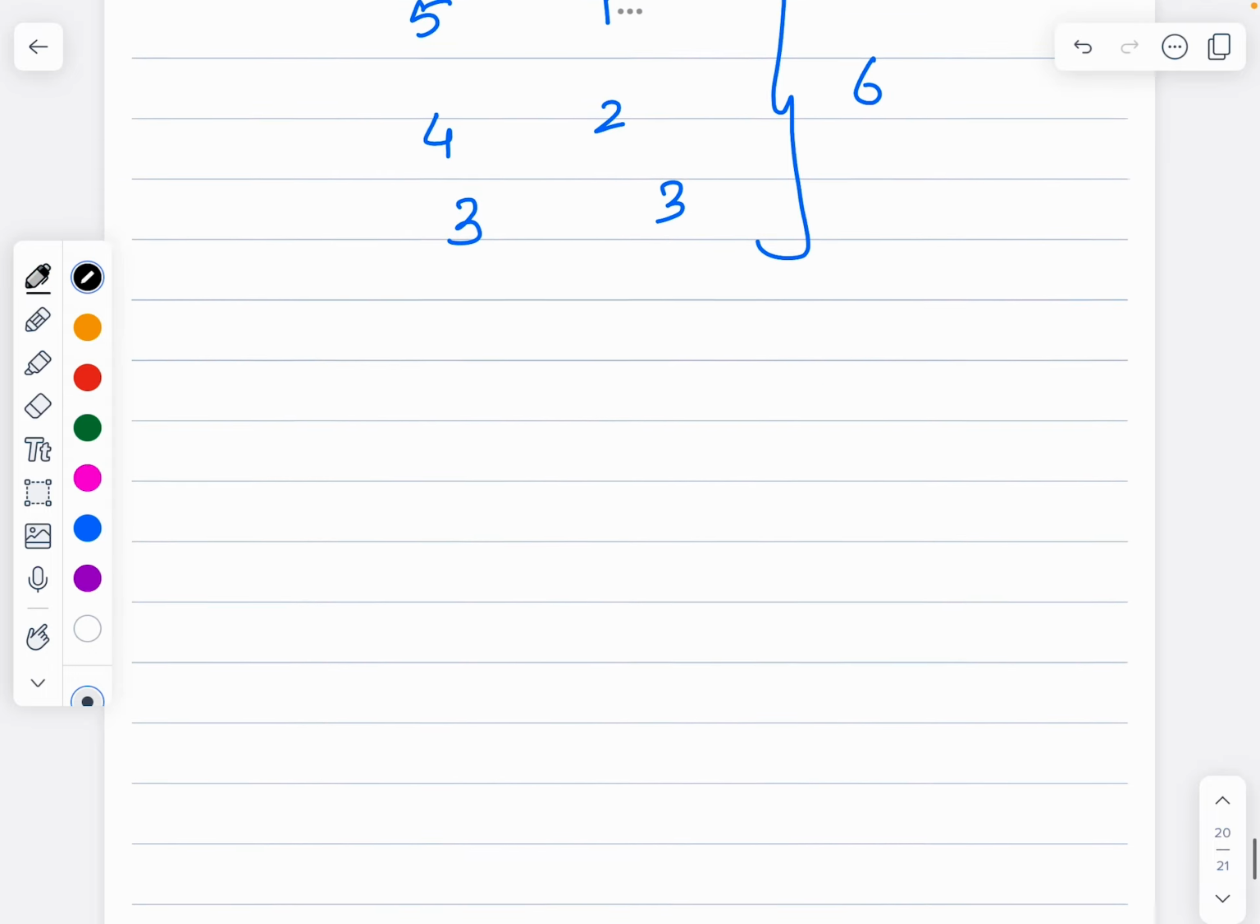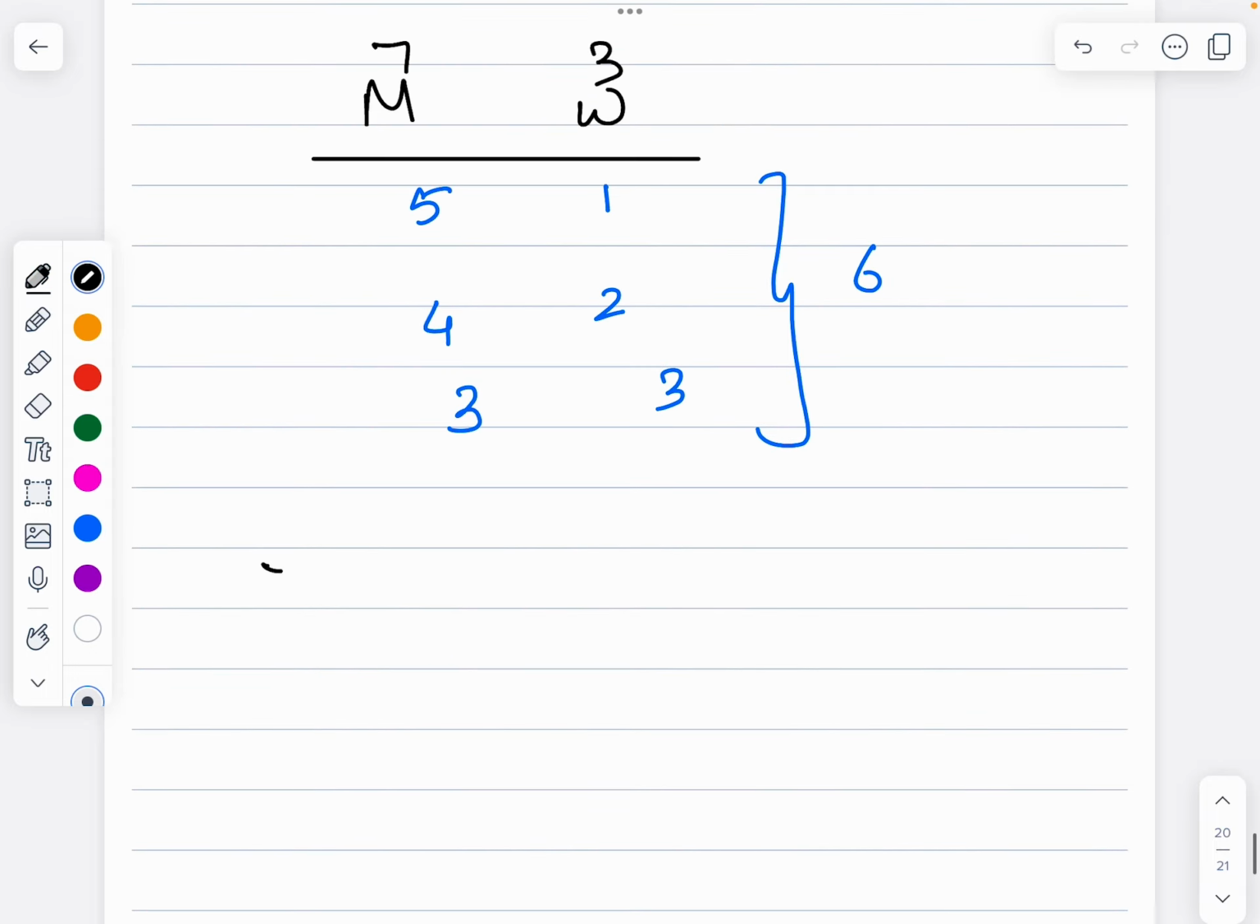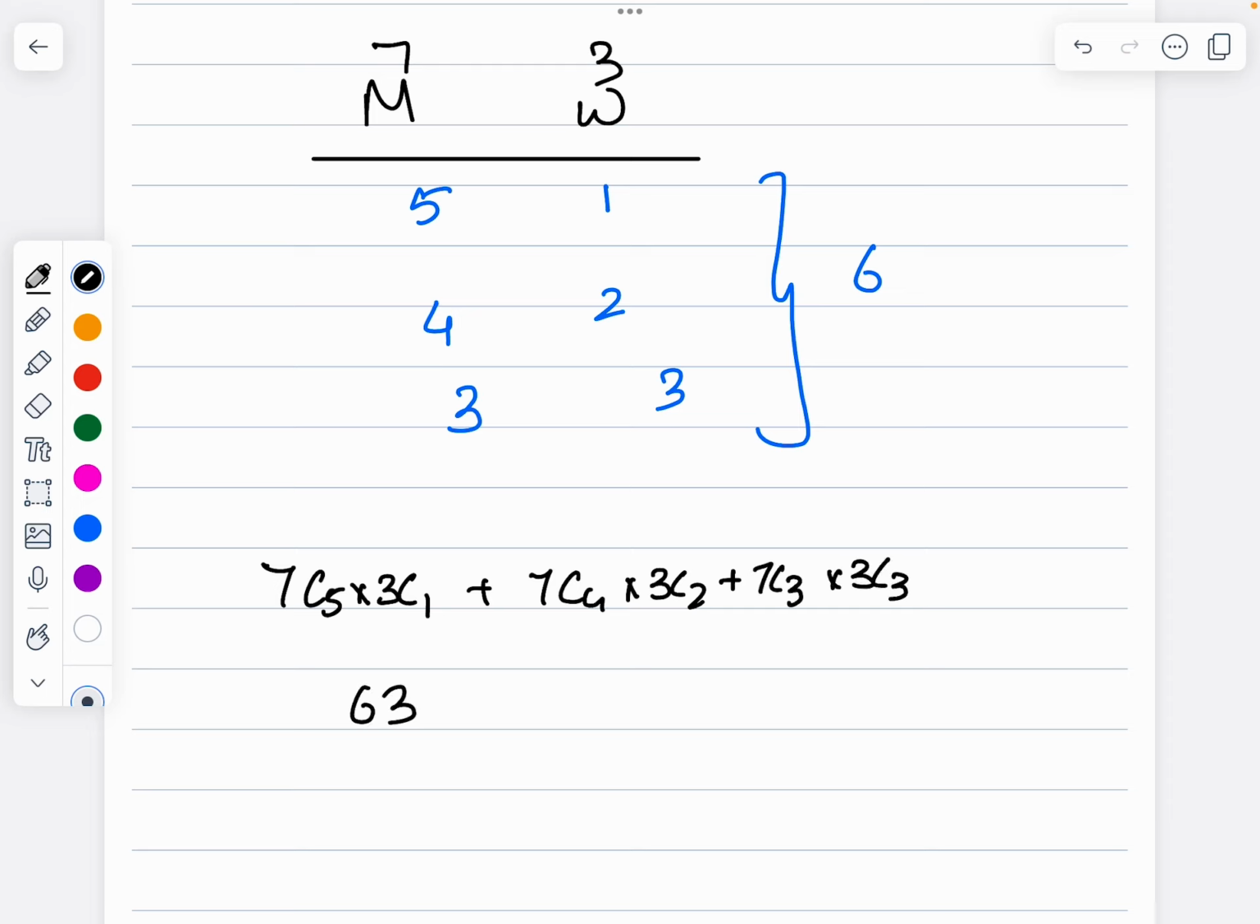So it's going to be 7C5 times 3C1 plus 7C4 times 3C2 plus 7C3 times 3C3, which is 63 plus 105 plus 35, which is going to be 203.